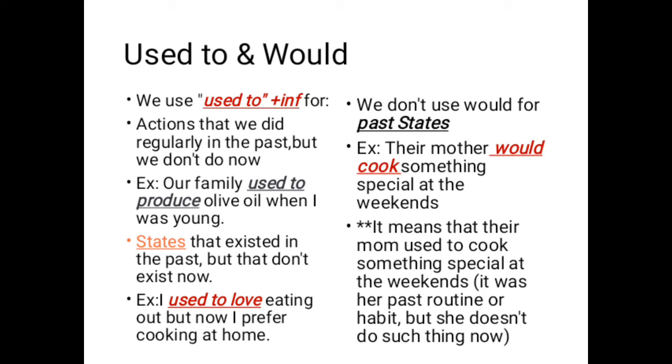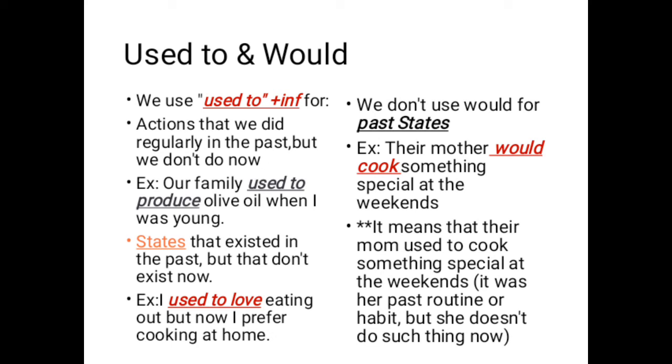Okay, the difference between used to and would is only one difference. We don't use would for past states, which means that I cannot replace used to with would in the example which said I used to love eating out but now I prefer cooking at home. I cannot say I would love eating out because we don't use would for past states. We don't use would plus stative verbs. So the difference between used to and would is just that I cannot use would plus a stative verb.